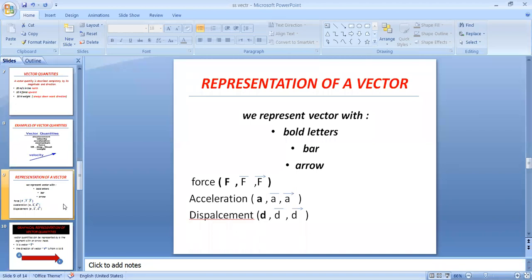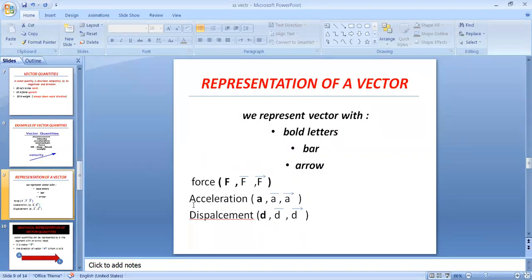We present a vector with bold letters, or by making a bar over it, or an arrow. For example, force is denoted by capital F. If we are writing force in its symbol, we can make the force bold, or make a bar over its symbol, or make an arrow over its symbol.